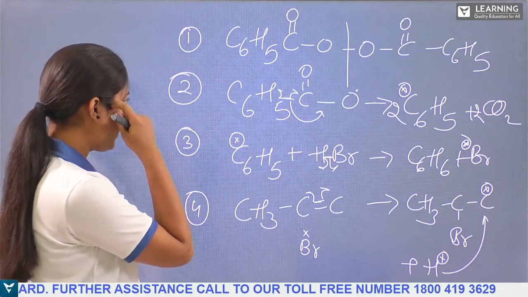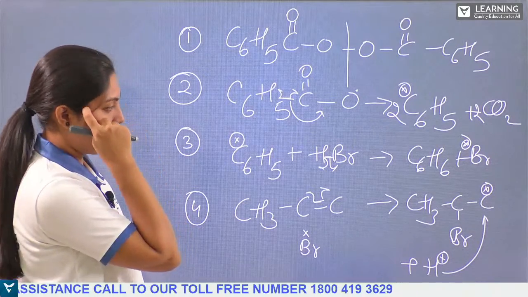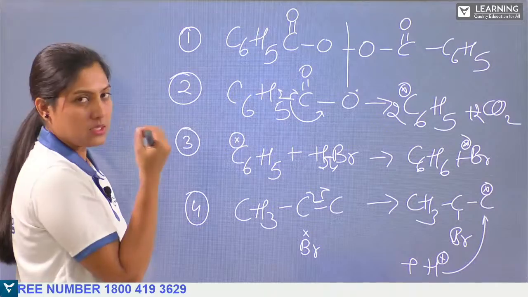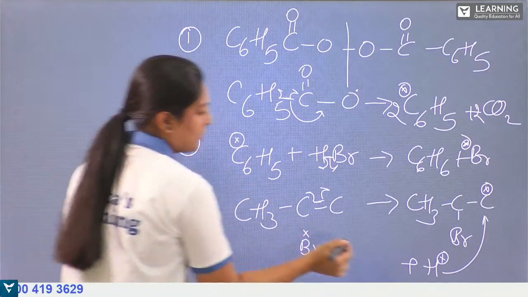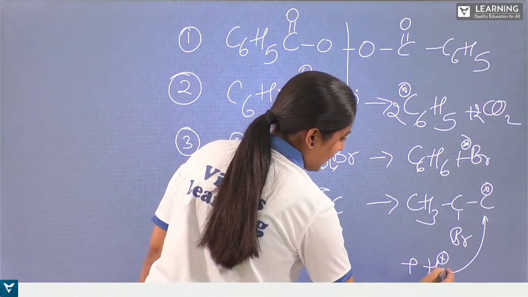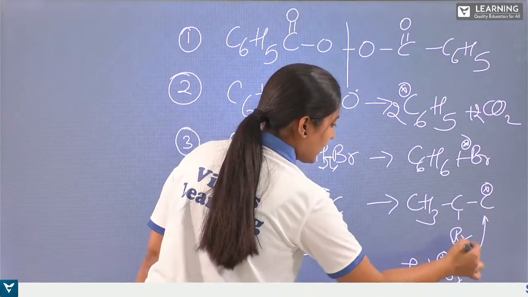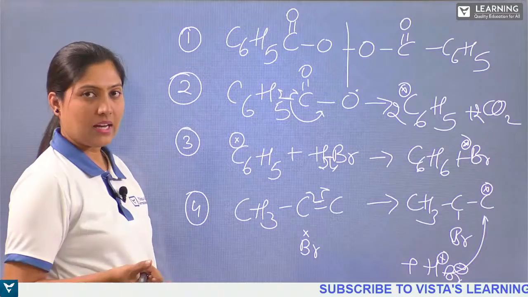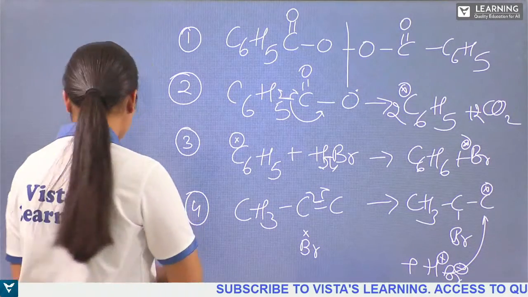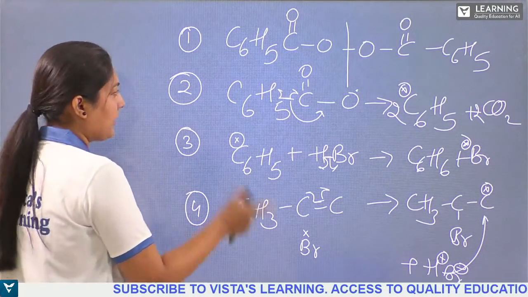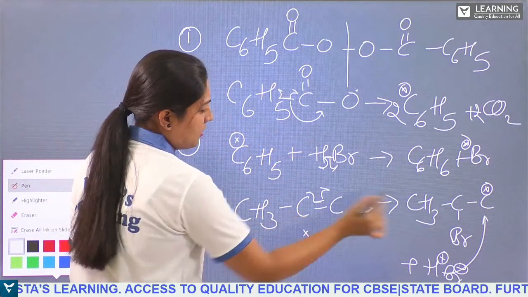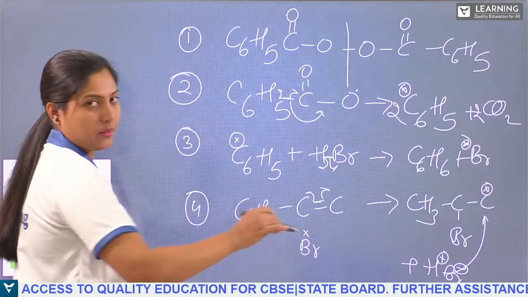So here, if you are adding the other bromine, you can again take this hydrogen bromide that splits, and here instead of H, you can add HBr which is present, that will again undergo breakage, and one more Br radical will be formed, and that will again come as the addition reaction for this. So it will keep on reacting.